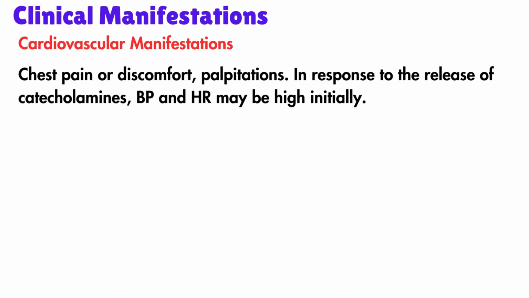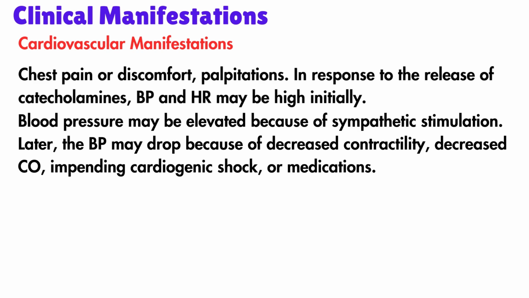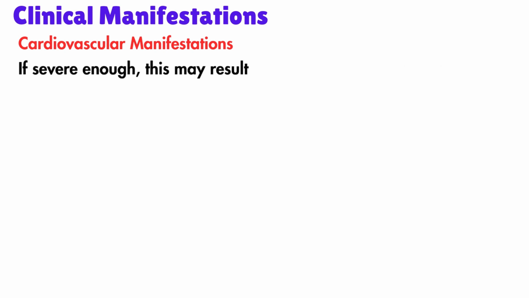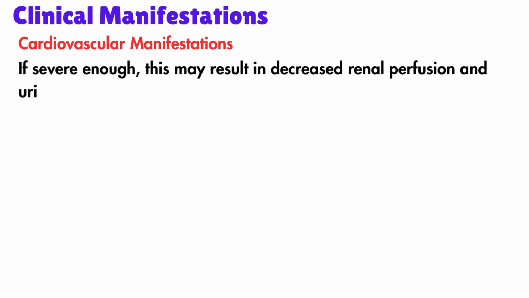What are the cardiovascular manifestations? Chest pain or discomfort, palpitations may be present. In response to the release of catecholamines, BP and heart rate may be high initially. Blood pressure may be elevated because of sympathetic stimulation. Later, the BP may drop because of decreased contractility, decreased cardiac output, impending cardiogenic shock, or medications. If severe enough, this may result in decreased renal perfusion and urine output.